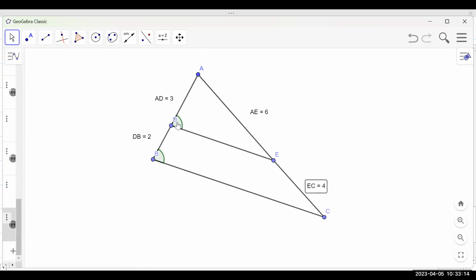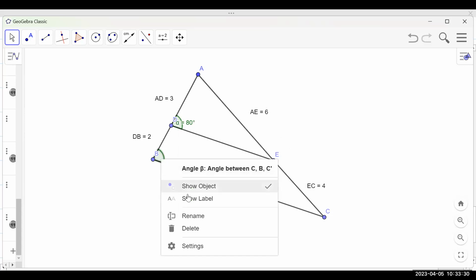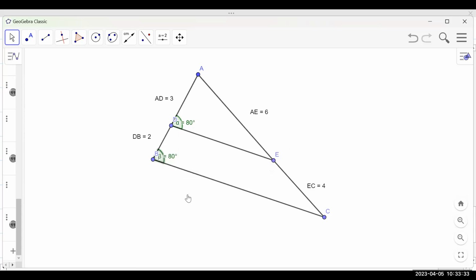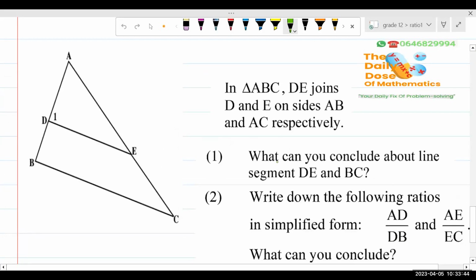The next thing that I'm going to do is to measure this angle here. Let's just check. It says it's 18. And then after that, let's measure also this angle here. It's also 18. Now, I want you to come, based on what you just observed here, guys, and answer the following questions. We've measured this angle and got 18, and we've measured this angle here and got 18 as well.